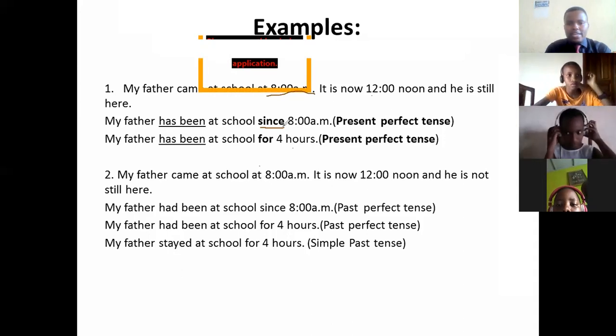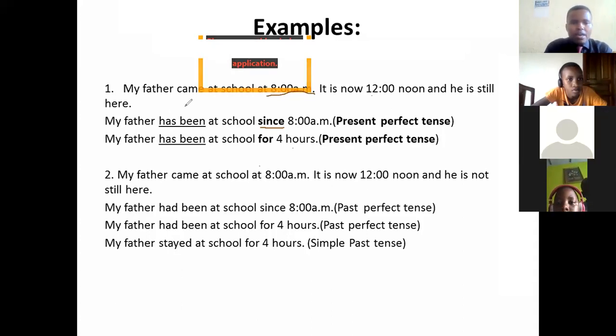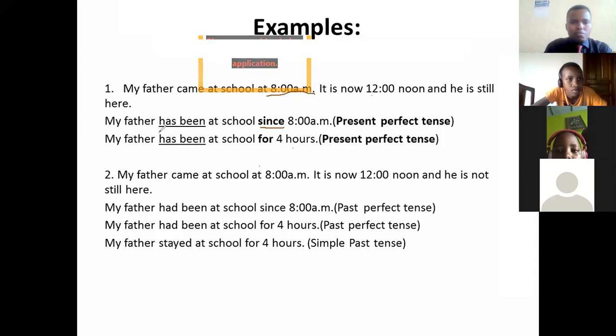It is showing the starting point, the starting time of the action. It is 8 o'clock. That's why I have this verb here, I mean this tense. It is present perfect tense. The reason why I've used this present perfect tense is because the action has started, but it has not yet finished. It is still going on.